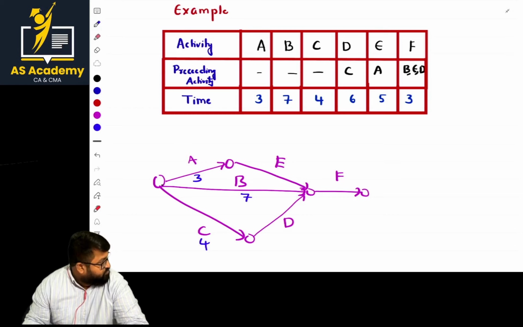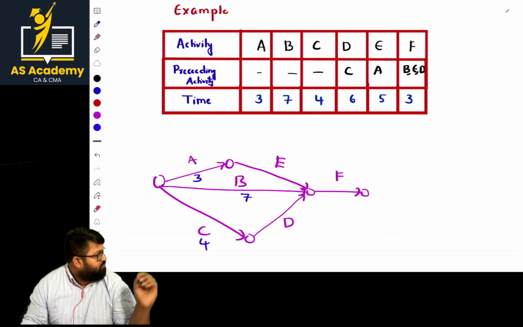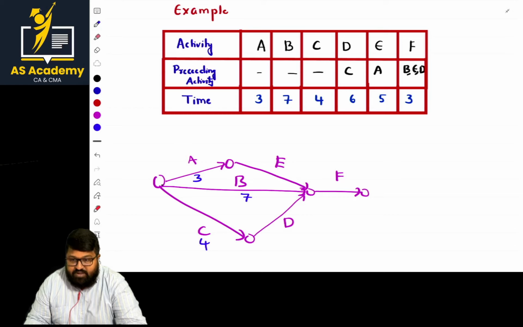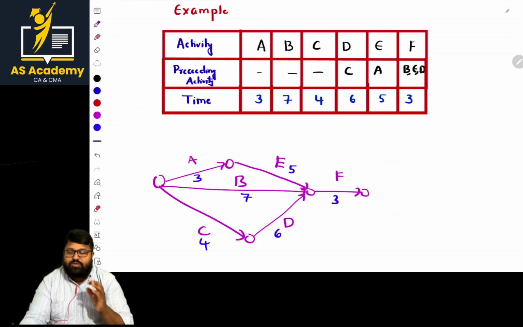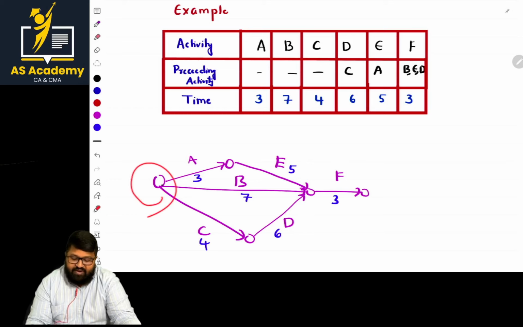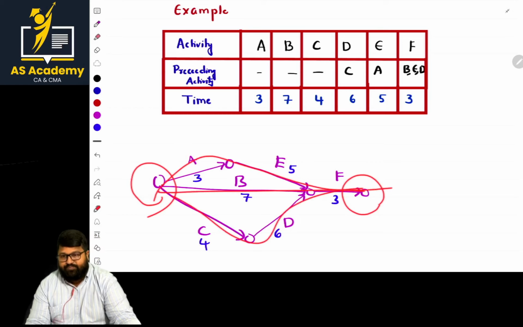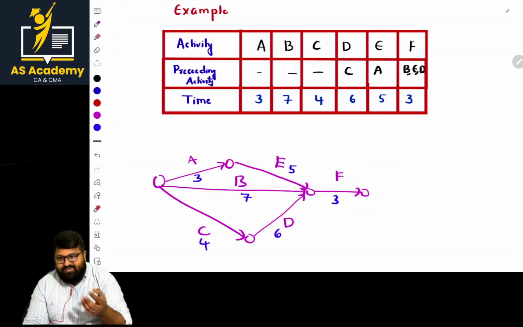Now, the next part is, for D, what is the time taken there? 6 days. For E, the time taken is 5. And for F, the time taken is 3. Now, when you are asked to calculate the project duration, what you should do? This is a starting event, this is an ending event. What are the alternative paths? We need to identify them and present them in a proper way.